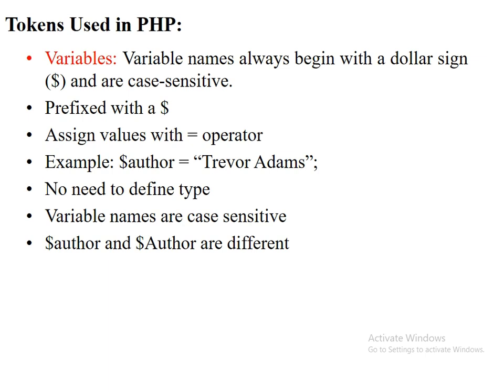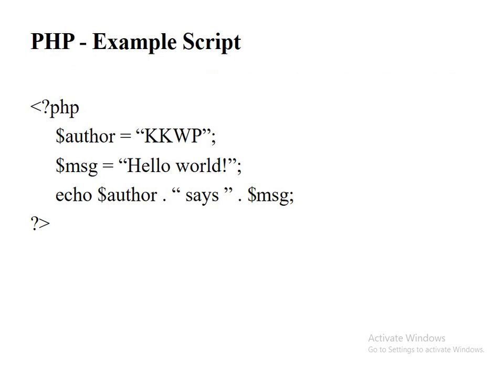Suppose in that example there are two authors, capital Author and small author; they are treated differently. This is an example of PHP where we declare two variables, author equal to kkWp and message hello world. We use the echo keyword to display all these messages.